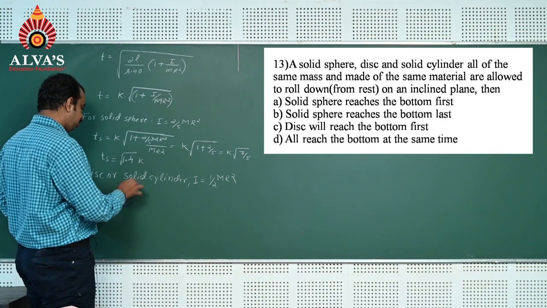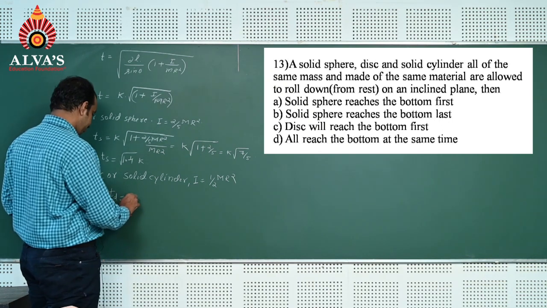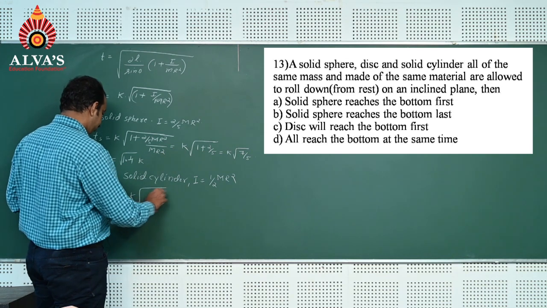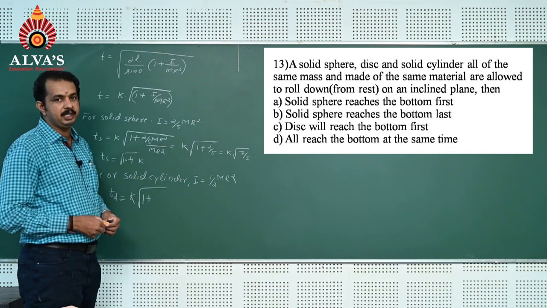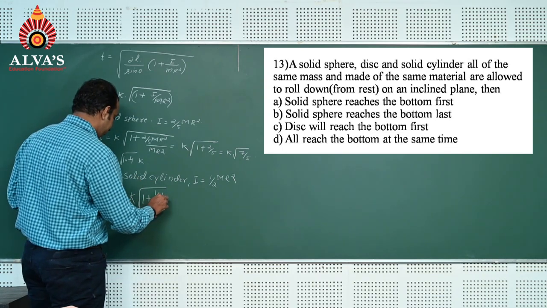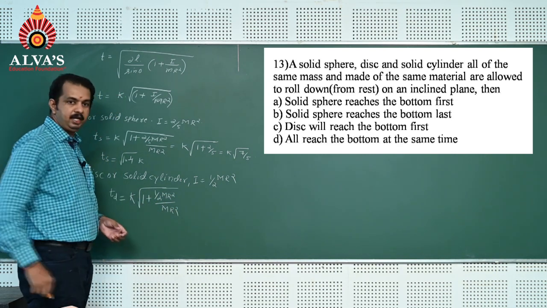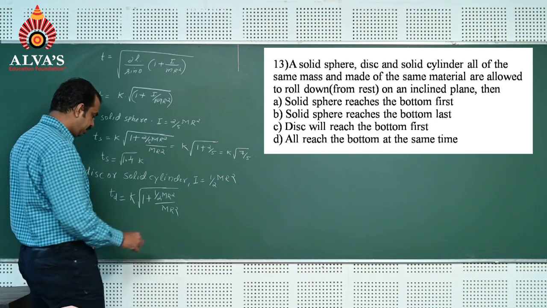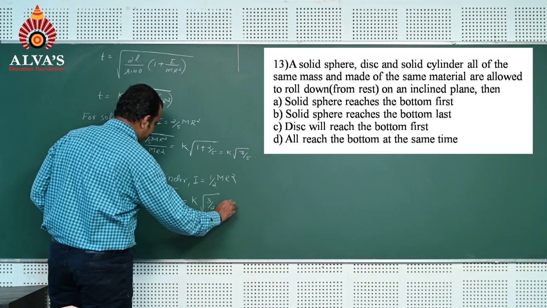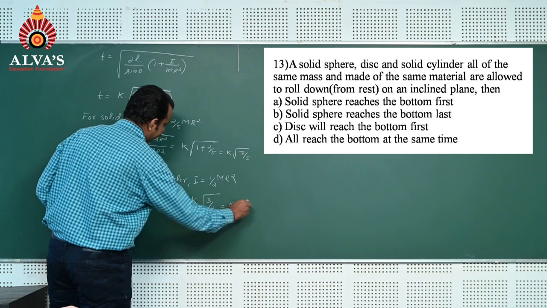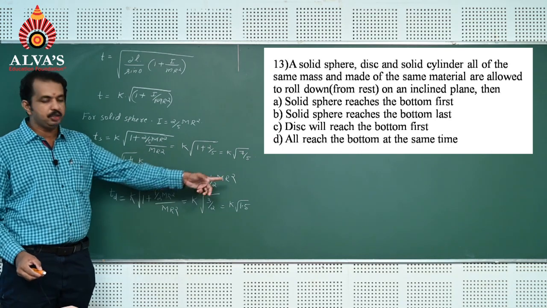So for a solid disc or solid cylinder, I would like to take the time taken as Td, which is equal to constant k into root of 1 plus, in place of moment of inertia, the moment of inertia of the solid cylinder or disc, which is 1 by 2 mr square, divided by mr square. Mr square gets cancelled, which is equal to k into root of 3 by 2, which is equal to k into root of 1.5.